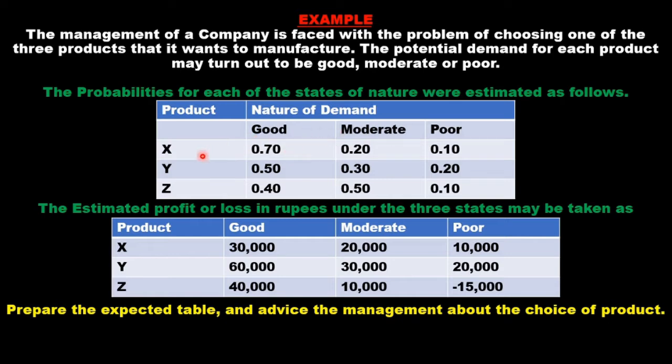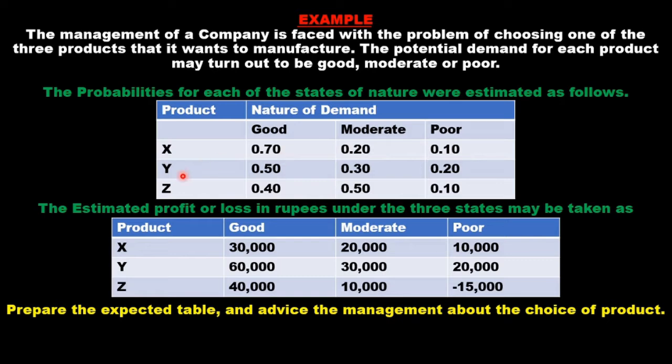That means for the product X, the probability of the market being good is 0.7, the probability that the demand will remain moderate is 0.20, and the probability that the demand will remain poor is 0.10.